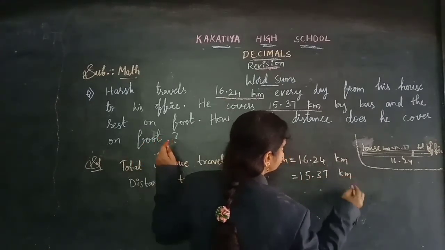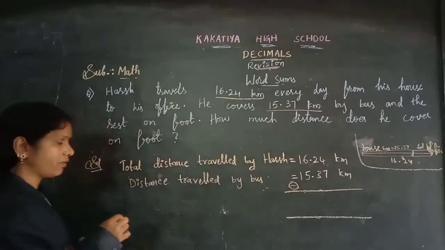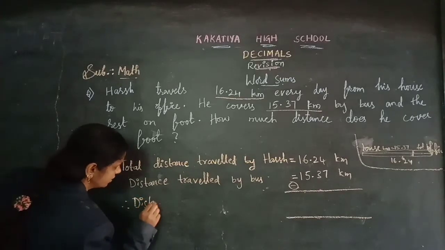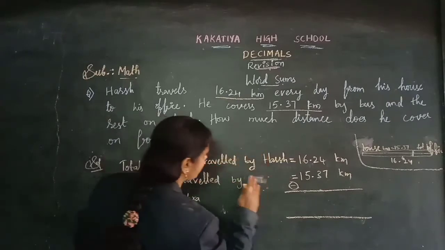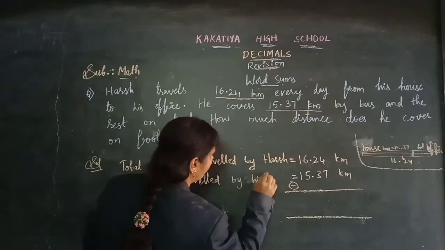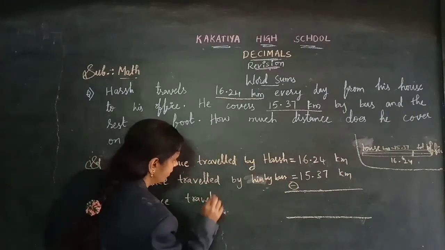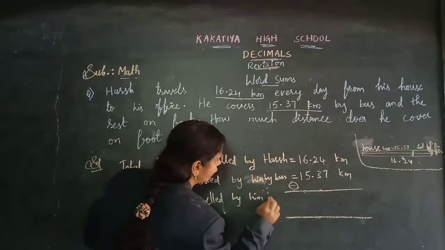Come on, let's find the rest of the distance which he is traveling on foot. Therefore, the required statement: distance traveled by him on foot.